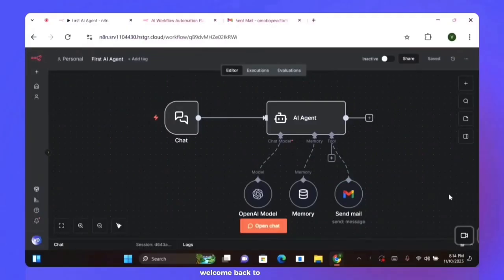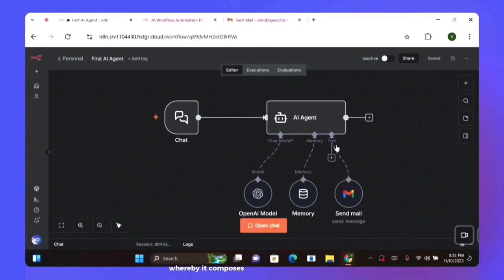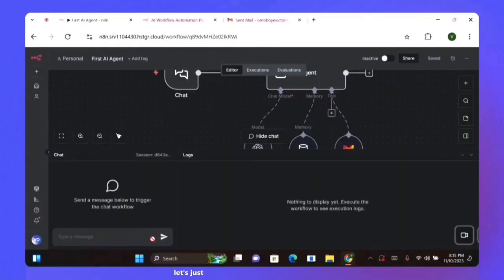Welcome back to the workshop. And as you can see on my screen, this is exactly what we're going to be building step by step. So what does this AI agent actually do? Like I said, it's like an email manager whereby it composes a friendly and professional email without you opening your Gmail account. Let's just run a quick demo of how it actually works.